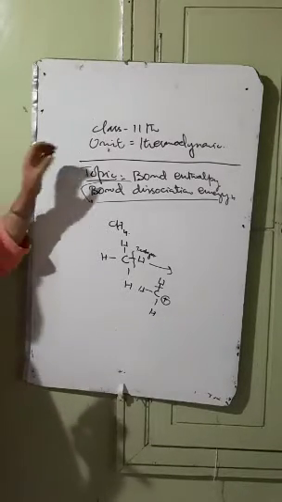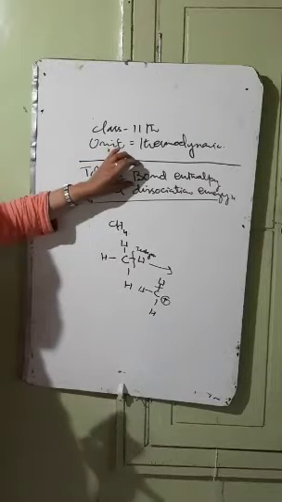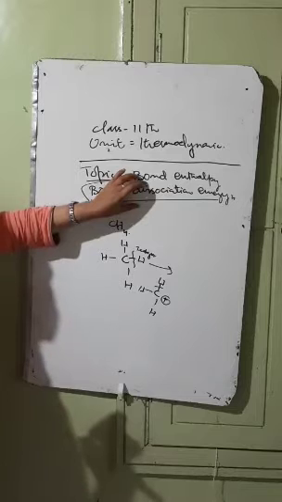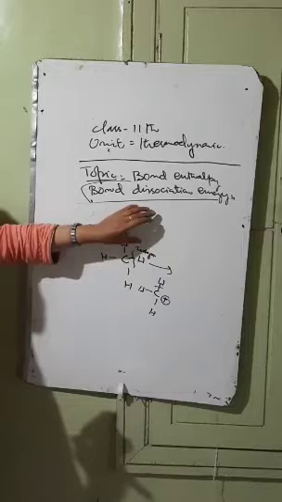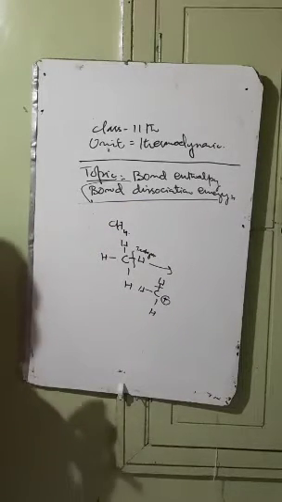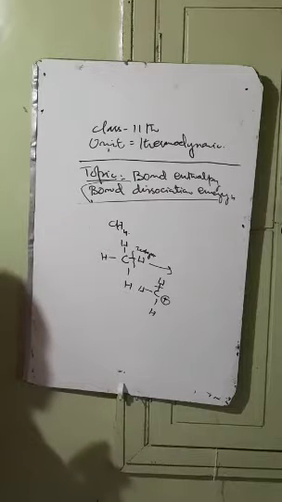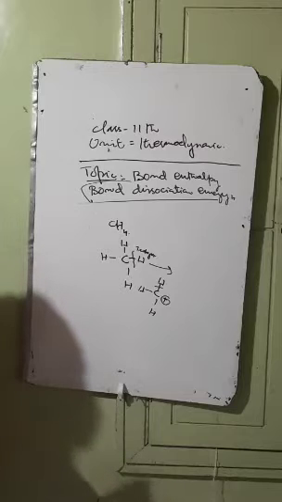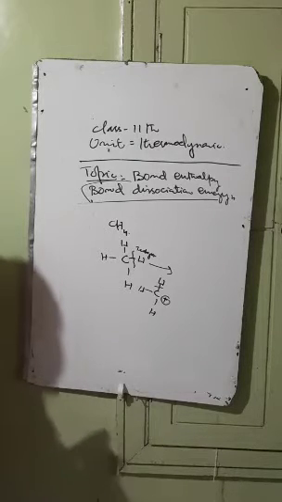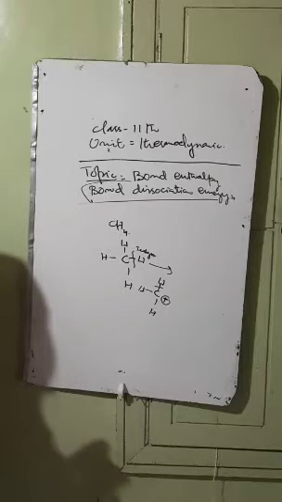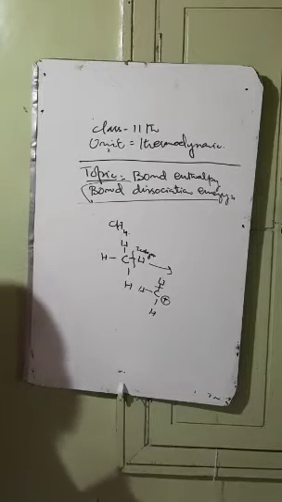But bond enthalpy में क्या होता है कि energy release भी हो सकती है या absorb हो सकती है, लेकिन bond dissociation energy में क्या होता है, energy is required to break the bond between the reactant molecules. And for diatomic molecules bond dissociation energy जो होता है that is equal to the bond enthalpy, while for polyatomic molecules which are made up of more than one atom, उनका जो bond dissociation energy और bond enthalpy जो होता है that is not the same. This is regarding the bond enthalpy.